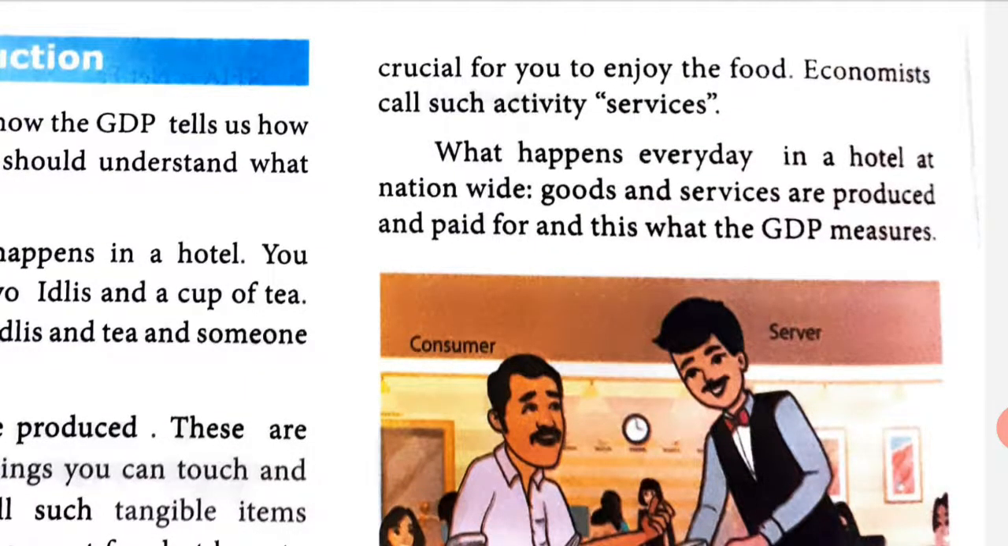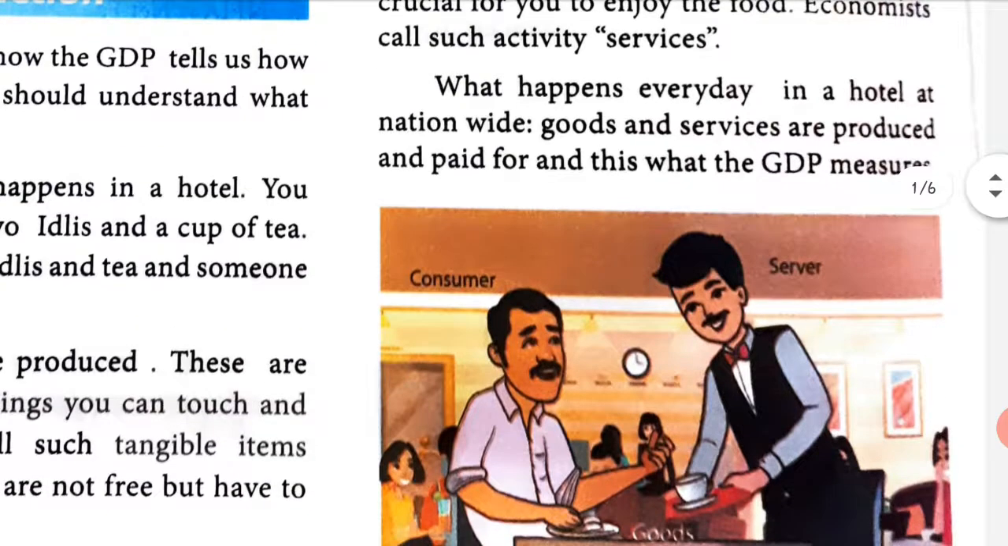Those things that you can touch and feel are tangible and are called goods, and those things which you are not able to feel and touch are called services. Economists call such activities services. So two important words we learn here: goods, or products, are things that you can feel and touch, whereas activities that you cannot feel and touch are called services. What happens every day in a hotel nationwide? Goods and services are produced and paid for, and this is what the GDP measures.